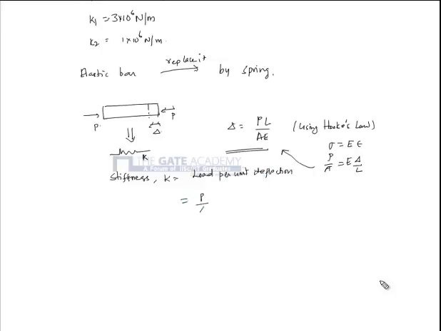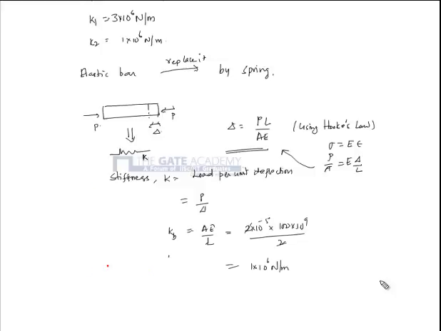So it's nothing but P by delta, which is AE by L. So K of bar is AE by L. A is 2 into 10 power minus 5, E is 100 into 10 power 9, the length is 2 meters. The two gets cancelled. This is nothing but 1 into 10 power 6 Newton per meter. Okay, so I know KB.